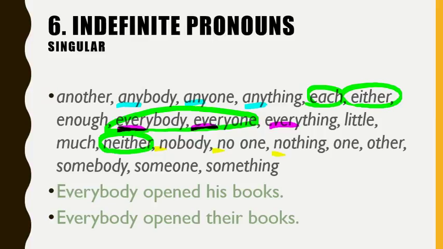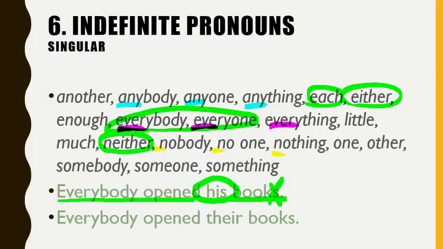Look at the sentence here. Everybody opened his books. Probably one book each, so his book. This is the correct form of the sentence because everybody is singular. Even though we're talking about everybody in a classroom, and that could be 30 people, grammatically the sentence begins with a singular subject, everybody.